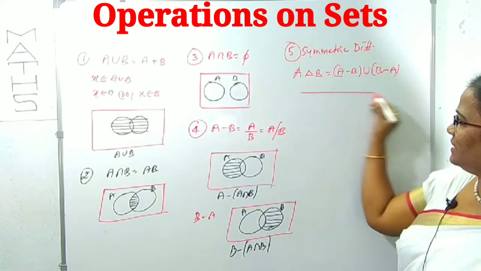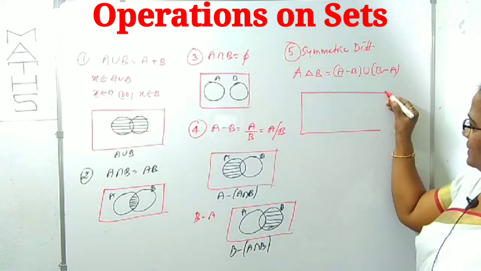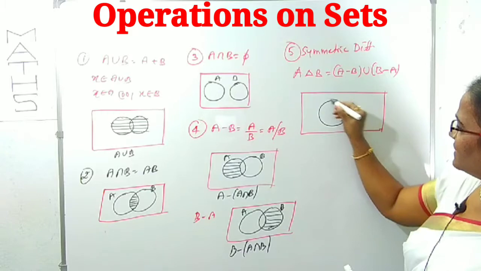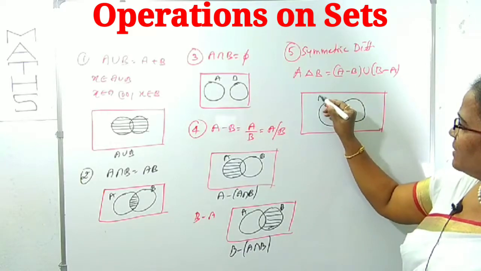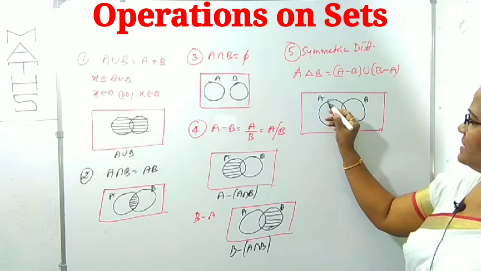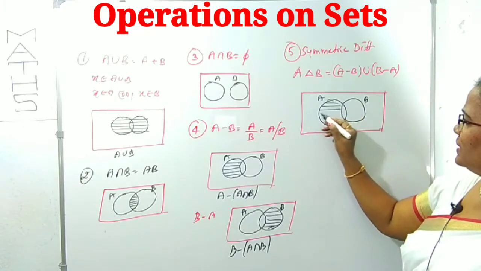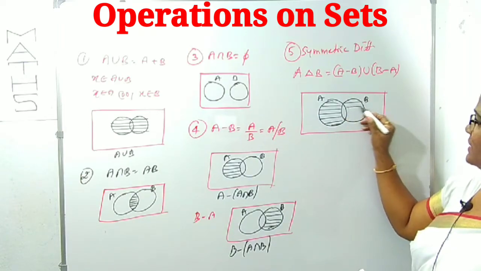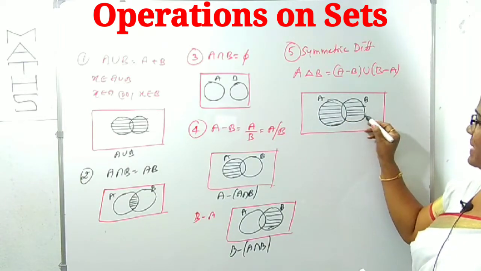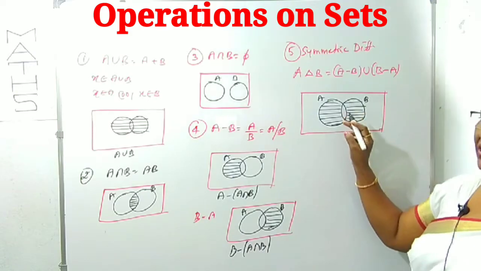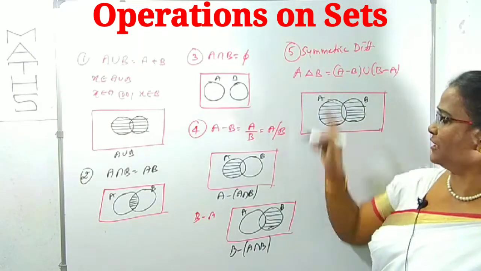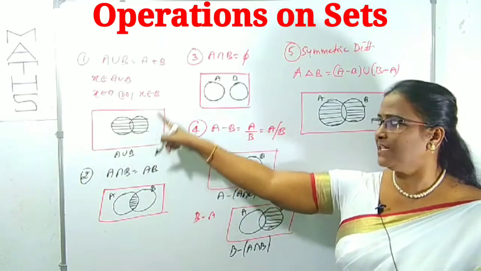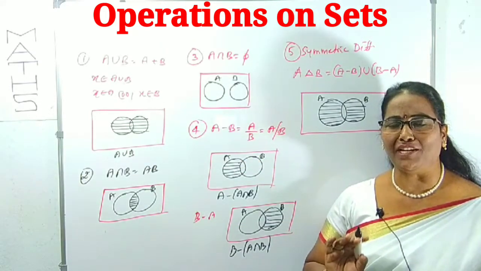So shall I explain this one with the Venn diagram? You can easily understand it by this Venn diagram. This is A, this is B. A delta B is which is in A but not in B, A minus B, together with which is in B but not in A, B minus A. This dotted shaded portion indicates A delta B. Here also the shaded portion indicates A minus B. The shaded portion indicates the resultant value from the Venn diagram.